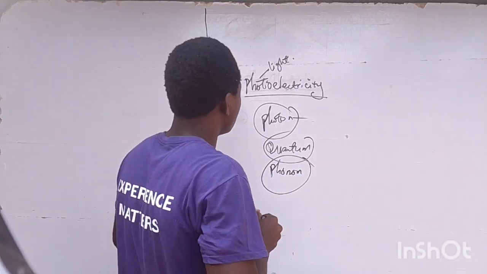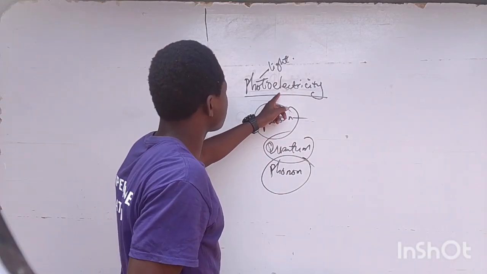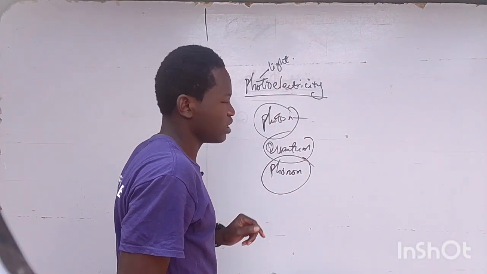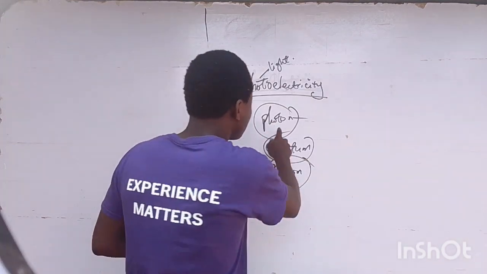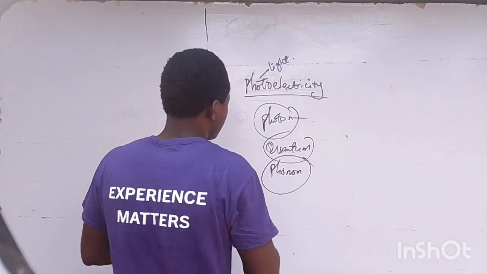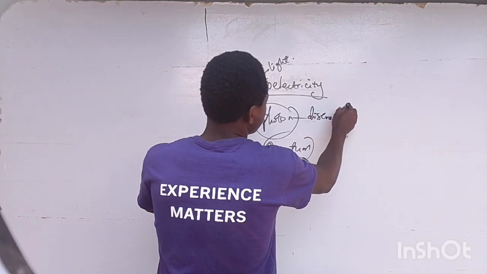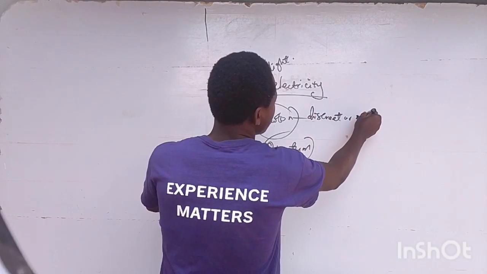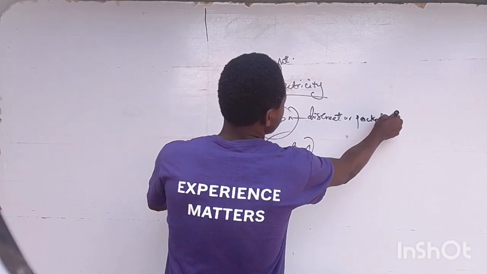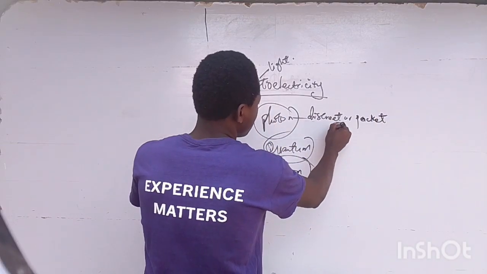So we are about to discuss the part of physics that has to do with light electricity. What is a photon? A photon is just a discrete, or packet, of light.